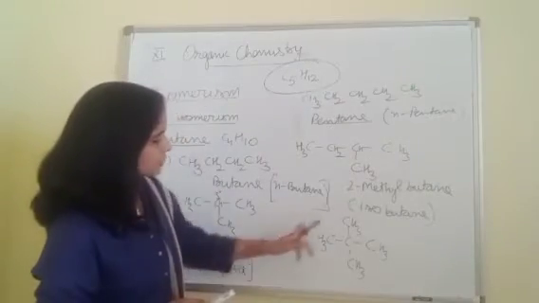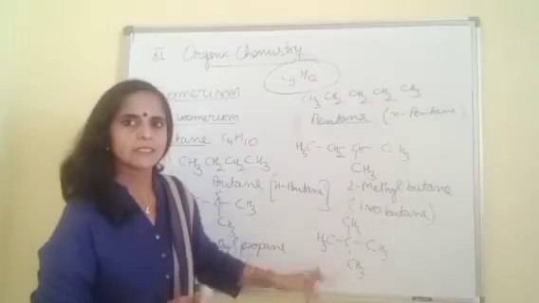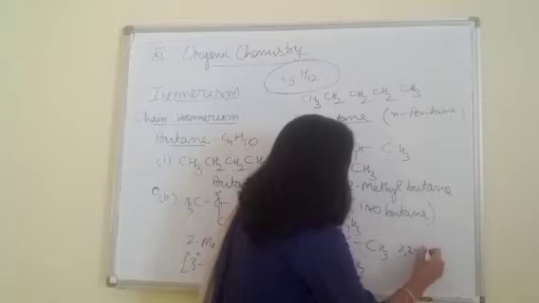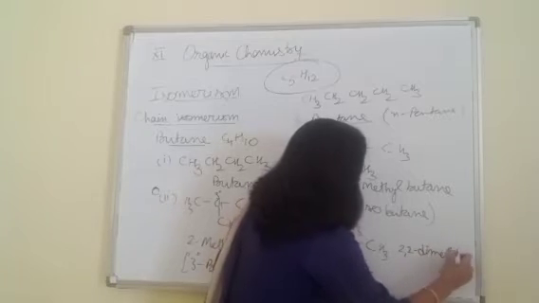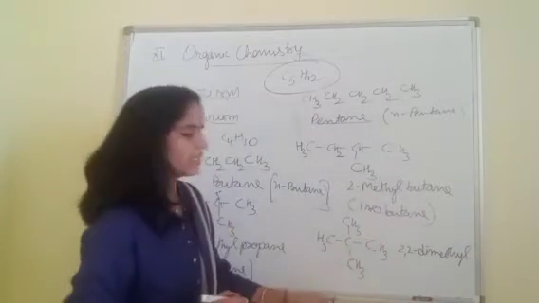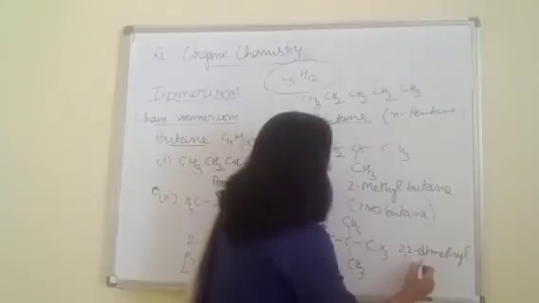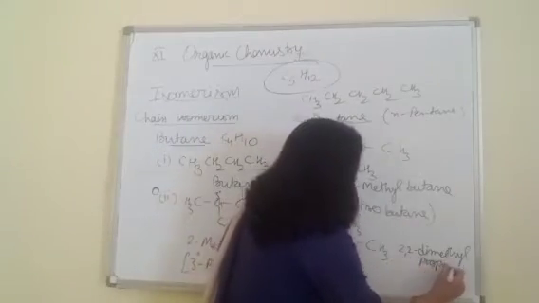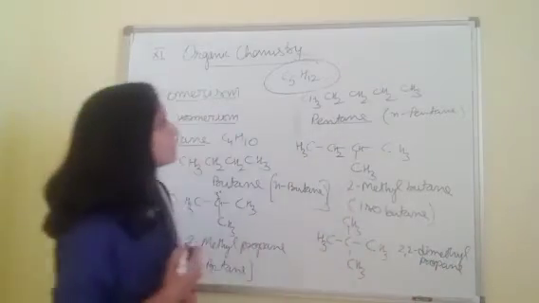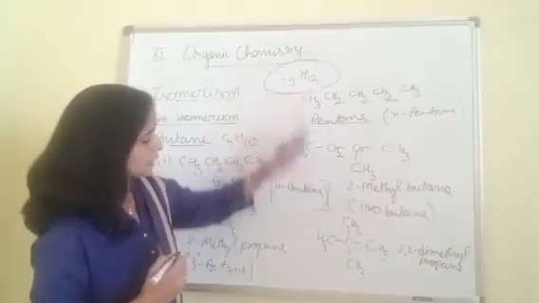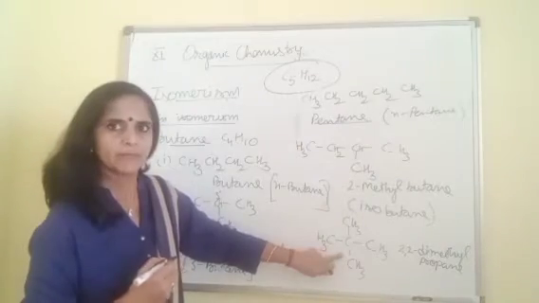Now, the name of this compound: at the second position we have methyl, so this is 2,2-dimethyl, and then a 3 carbon chain, which you can count from any direction. It is propane. 2,2-dimethylpropane. So this is the third isomer of pentane. It means pentane can give 3 chain isomers. Now coming to its common name.